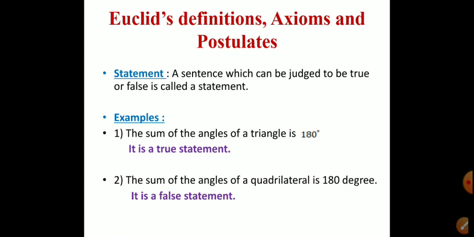So it is a false statement. Is that clear to all of you? When we can judge a sentence to be true or false, then that sentence is called a statement.